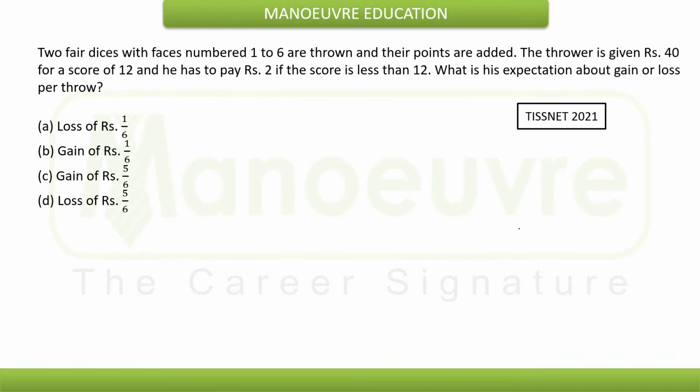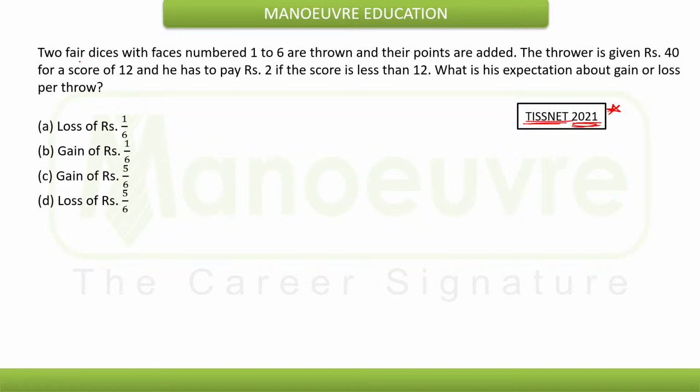Okay, now you see, this is a very important example, and see how they have twisted it. The example is of probability only. This example was asked in the TISSNET exam 2021. But see how they have twisted it and how we need to make use of probability and reach the final answer here. Let's try to understand the question first.